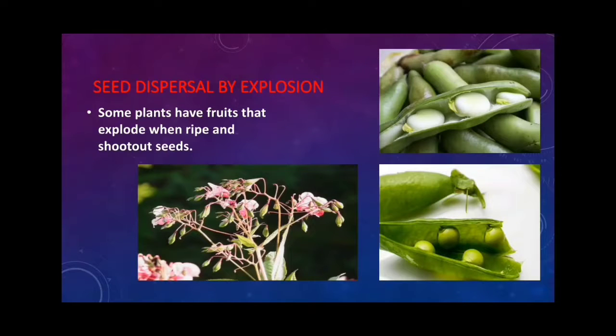Seed dispersal by explosion. Some plants have fruits that explode when ripe and shoot out seeds. Actually, while drying, the pod curls and suddenly opens up with force and throws out the seeds. For example, pea pod, balsam, lady's finger, and bean plant.